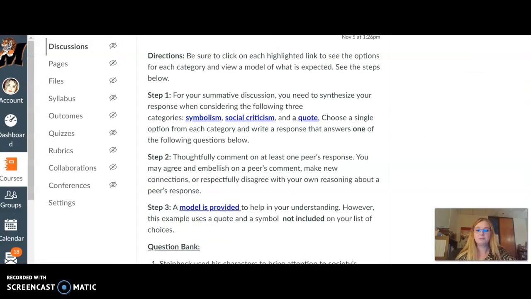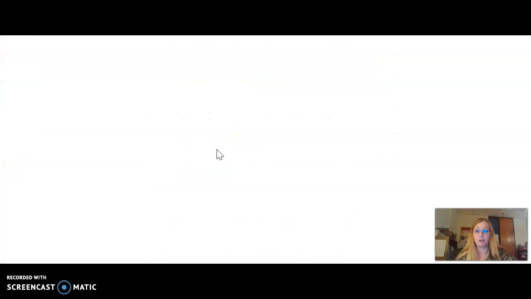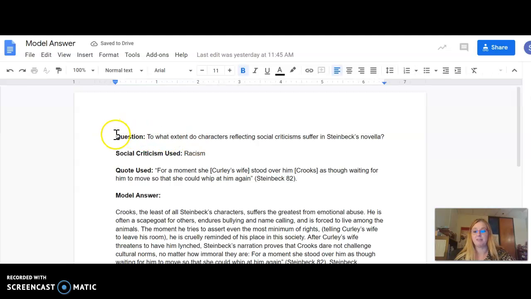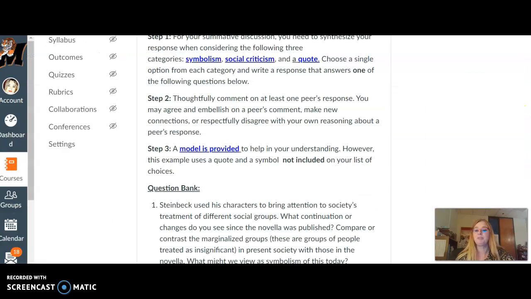Now once you choose all of that and you have it in your mind what you want to do, please do not move forward with answering it until you actually look at the model that I have provided for you. Okay? And I have it listed for you. Here's the question. Here's the social criticism that I used. This is the quote that I used, and then this is my model answer. Okay? So please take a look at that.